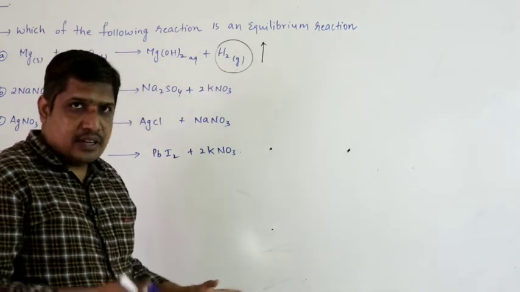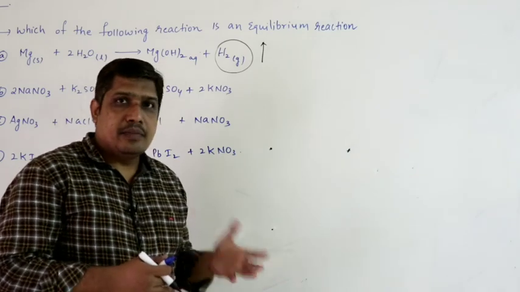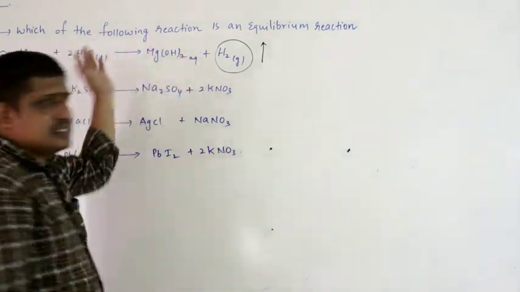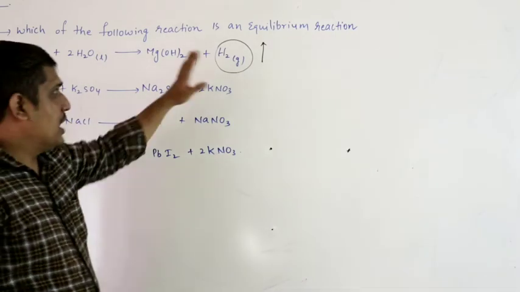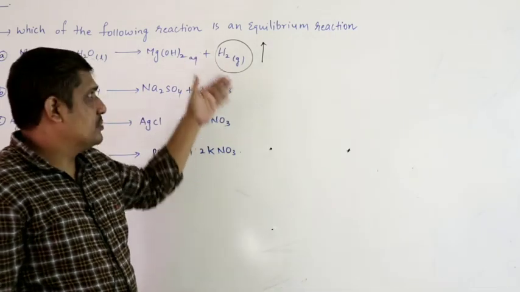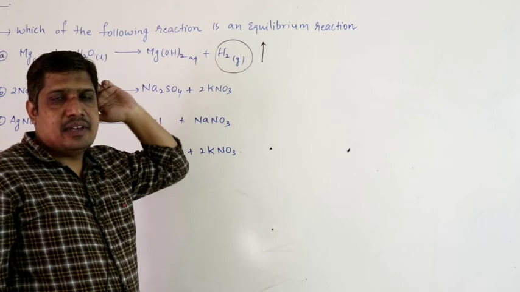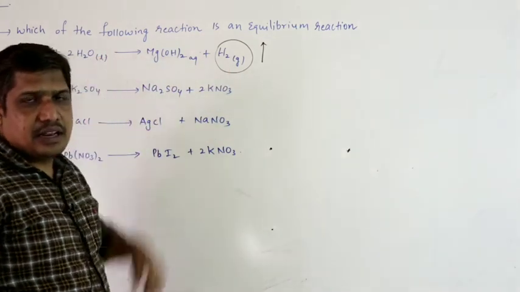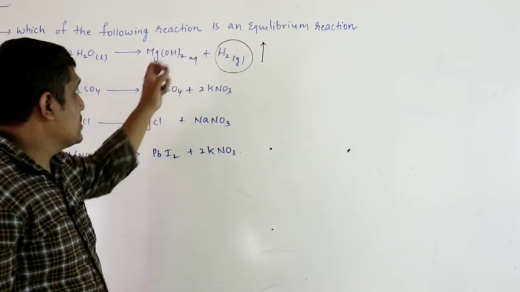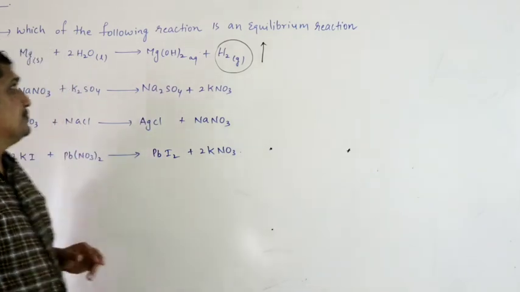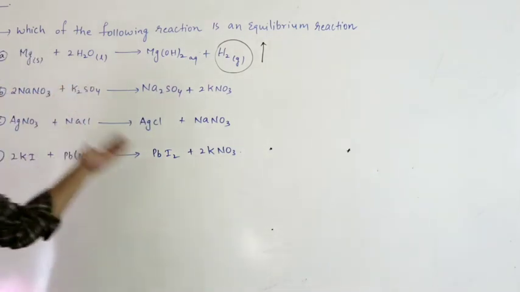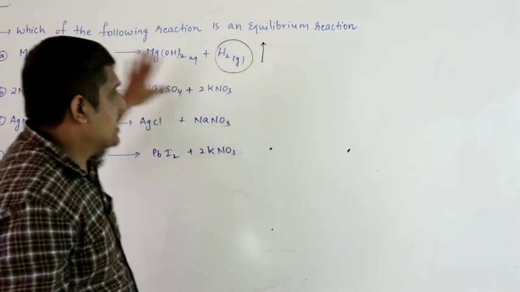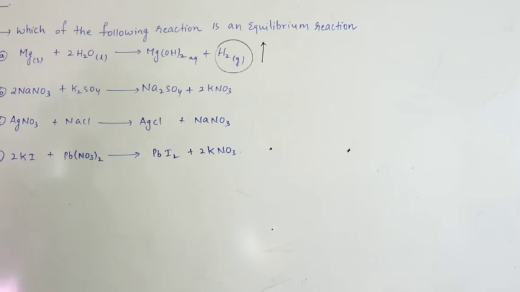Assuming that it is not a closed system, the hydrogen gas can escape. Even if it is a closed system, the probability of reverse reaction is less, because it is exothermic in nature. How to remember? Hydrogen is a volatile component, it escapes out, so the reaction cannot be reversed.